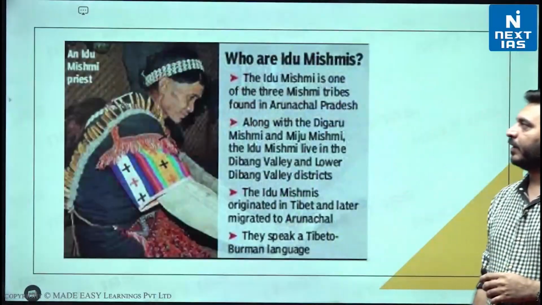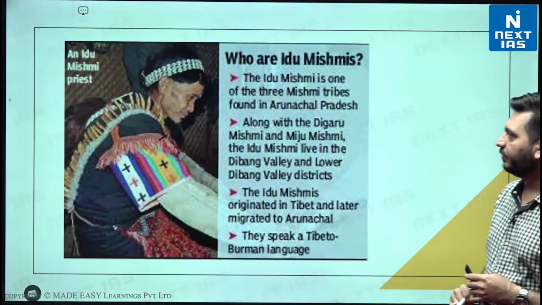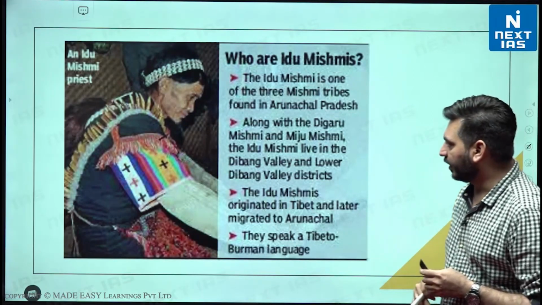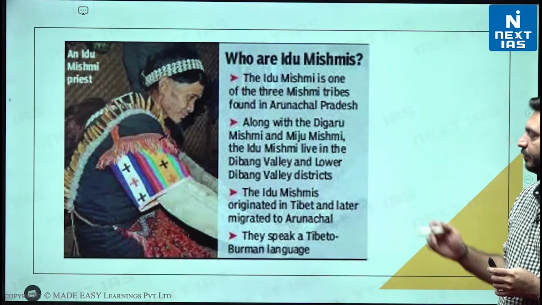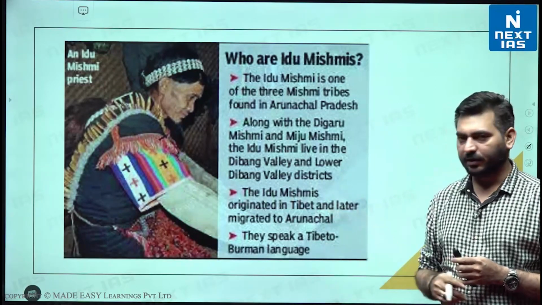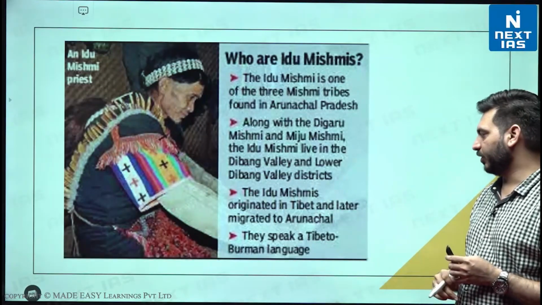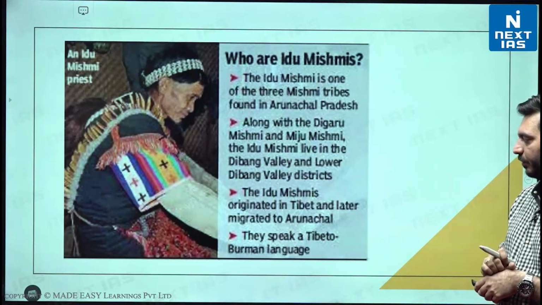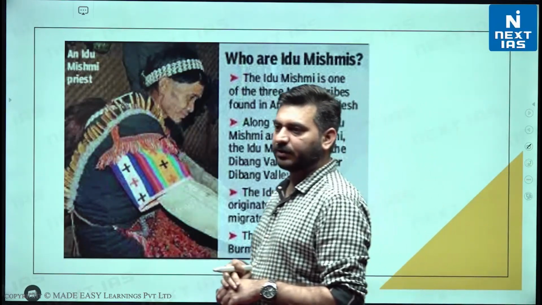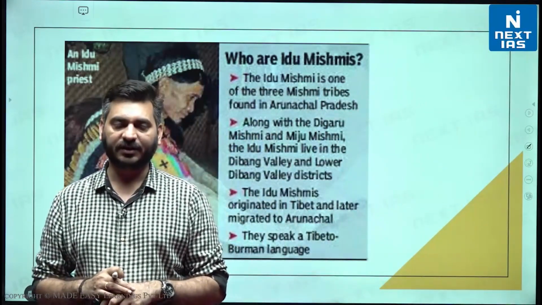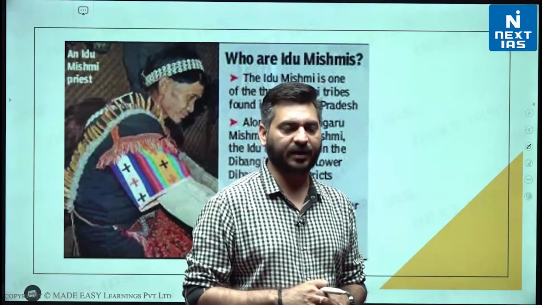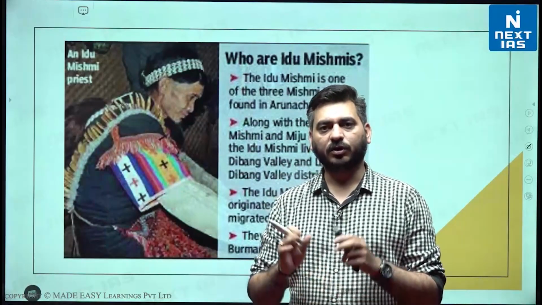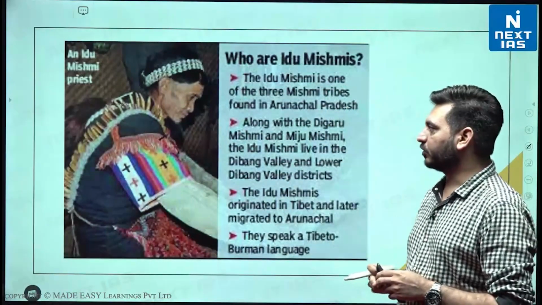Then Idu Mishmi tribes की अगर हम बात करें, these are one of the 3 Mishmi tribes found in Arunachal Pradesh, along with Digaru Mishmi and Miju Mishmi. The Idu Mishmi lives in the Dibang Valley and Lower Dibang Valley districts, right? So the Idu Mishmi originated in Tibet and later migrated to Arunachal Pradesh. They speak a Tibeto-Burman language. In fact, they are called very close relatives of tigers. ये बहुत important है कि tiger reserve बनने से ये मना कर रहे हैं. But they are called very close relatives of tigers. Not just tigers, but also hoolock gibbons, right? So they are very close relatives of these two.